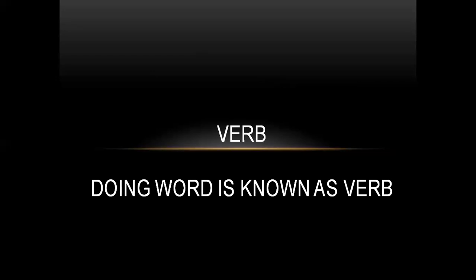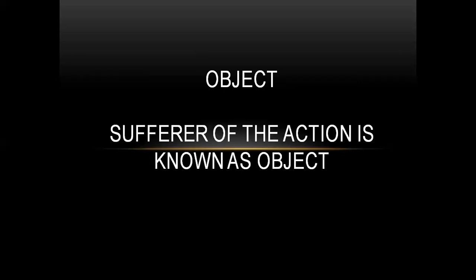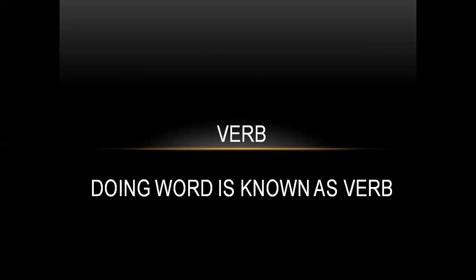Okay, so I can go with a sentence. Ram killed a snake. All the Indian teachers definitely go with this example only. Ram killed a snake. So who is killing here? Who is doing the work? Ram, right? So Ram is known as the subject. And the next one is object. I already told you that object means sufferer of the action. And Ram will not give milk and all those things to the snake to kill it, right? Definitely he will torture it. So the pain is suffered by the snake. So snake is known as the object here. And the word killed is a doing word, an action word. And that is called a verb.